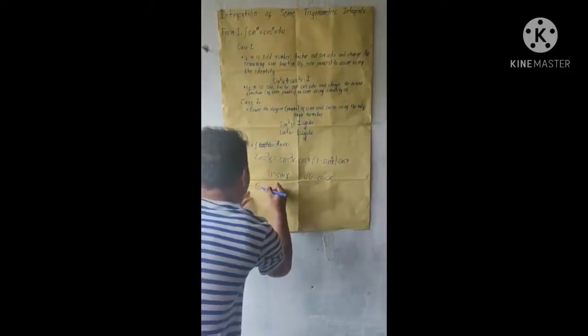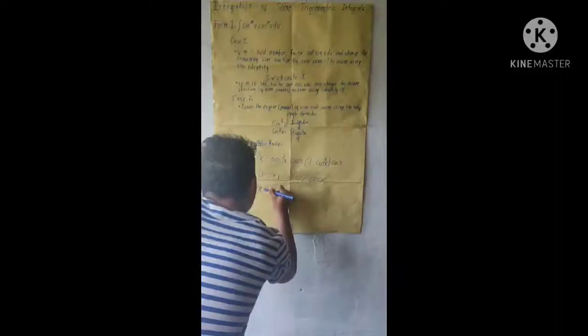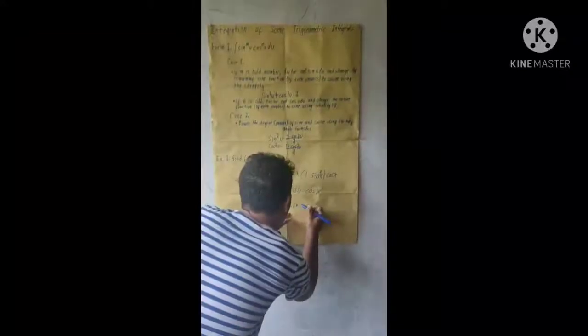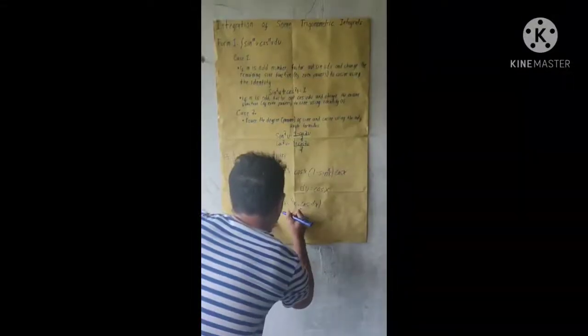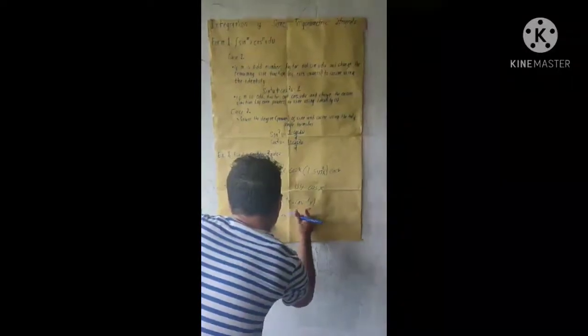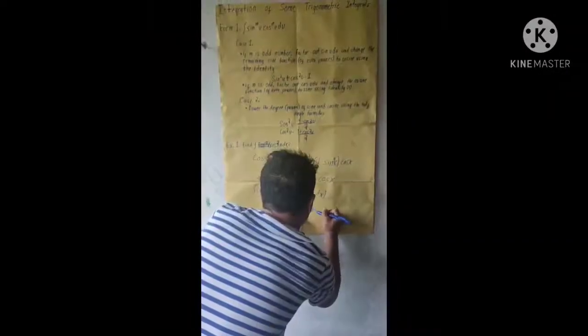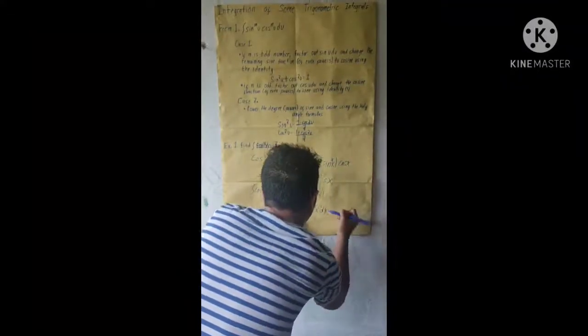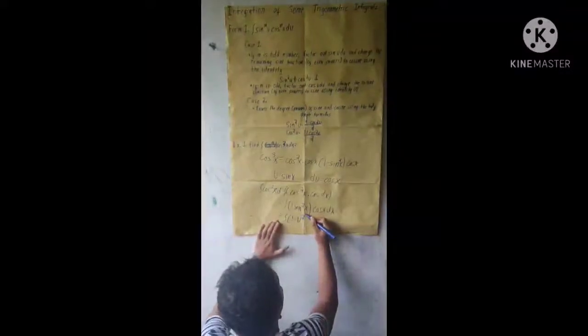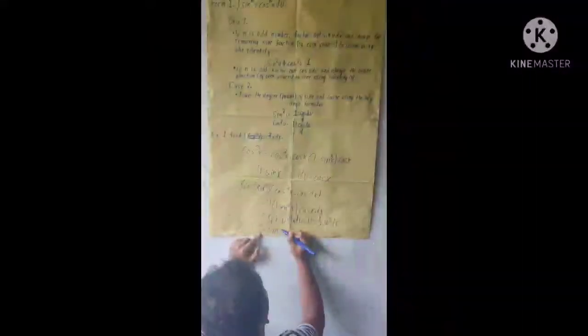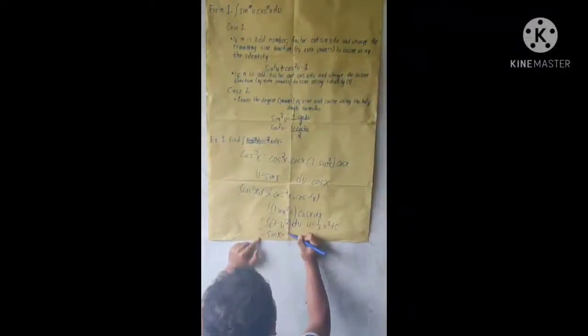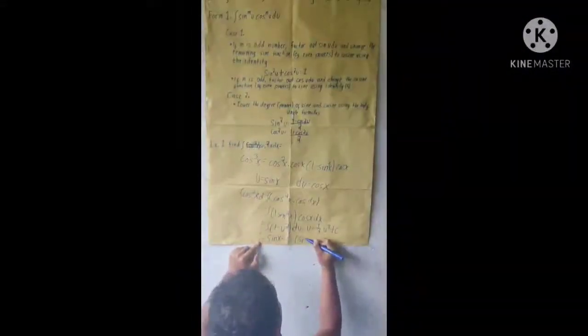The integral of cos^3 x dx equals the integral of (1 - u^2) du, which gives sin x - (1/3) sin^3 x + C. So this is the final answer.